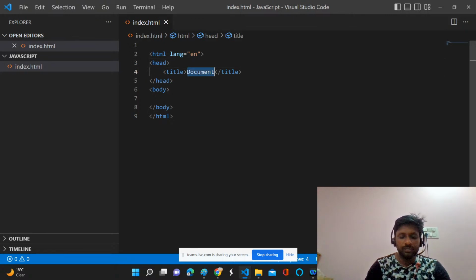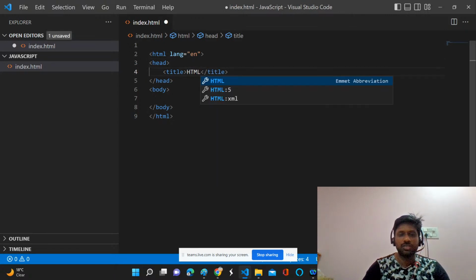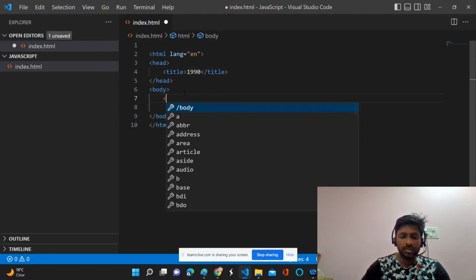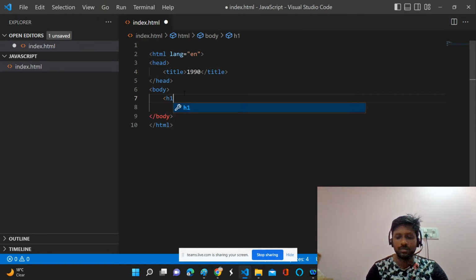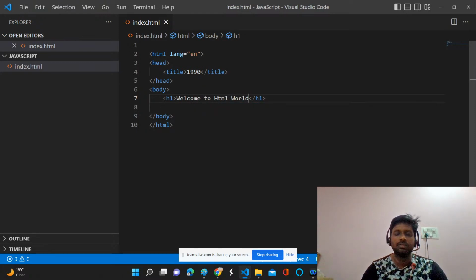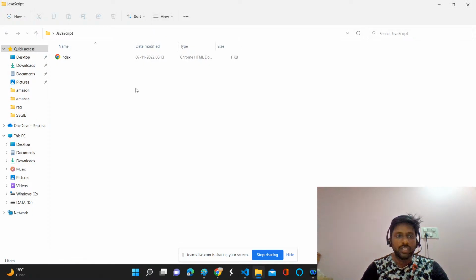Here, we are in HTML in the 1990s. At the time you could create divs and h1 tags, all were available. You can say welcome to HTML world, and design your web page with some divs and paragraphs.